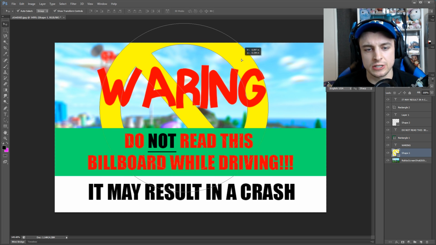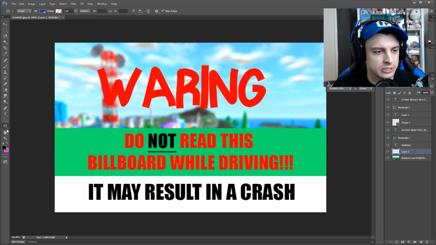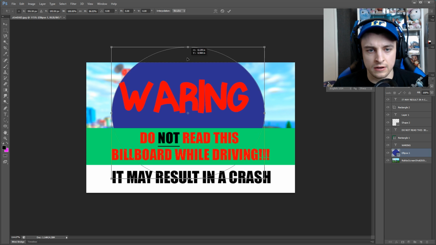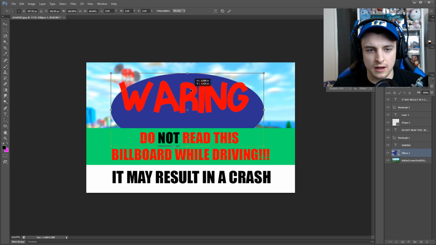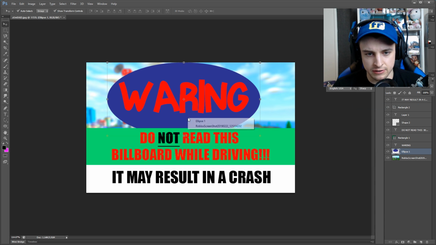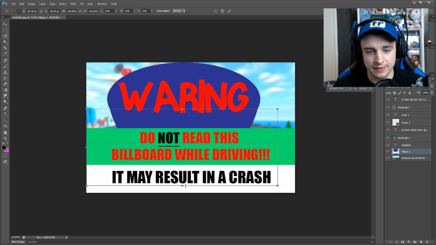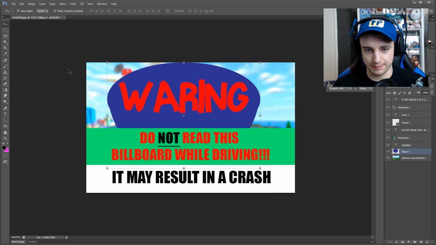You know what, maybe this just is a circle instead. Let's go ahead and get rid of this and then we'll add another layer. And then instead of having that shape, let's just try a circle. Where is a circle? Ellipse tool. That's right, I know how to Photoshop. Okay, wait, we're gonna make this more of an oval, but then I want to stretch the bottom of it. So I think if I rasterize it, and then I take this tool right here, and then I do free transform, I could just drag that down. There we go. Now it's kind of like the shape of a guitar pick, but I think it looks a lot better.